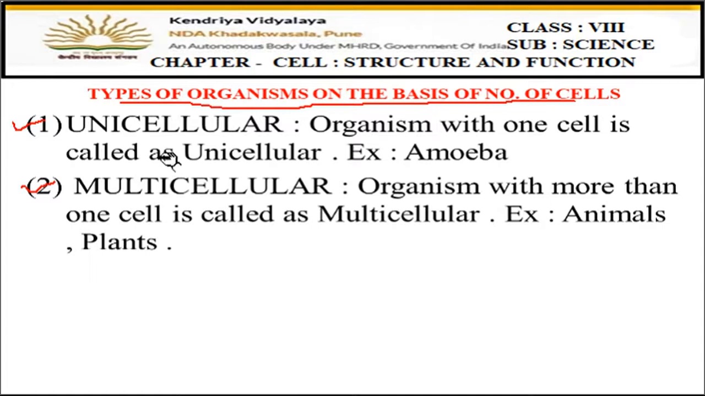Okay, so first is unicellular. Unicellular means uni means one, and multi means many. Fine. So unicellular means when the organism has one cell in its body, then it is called unicellular. A very good example is amoeba, students.